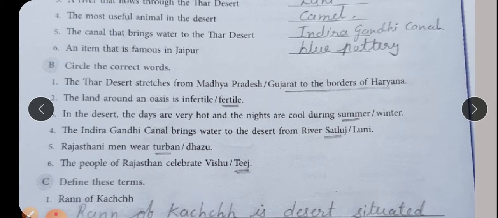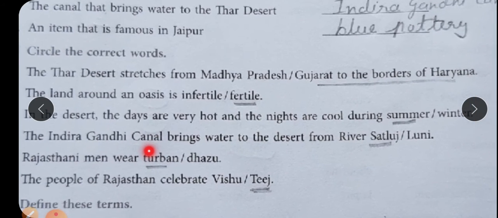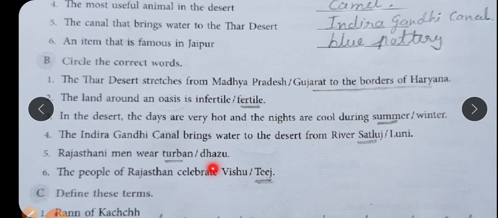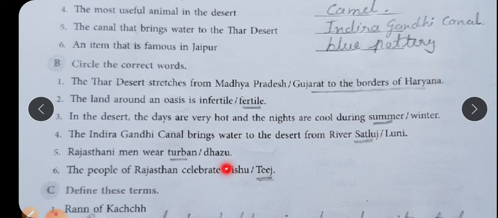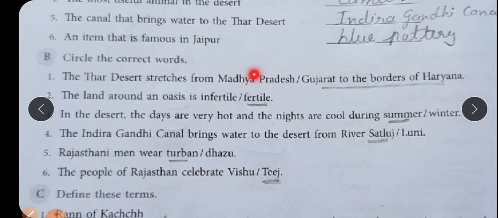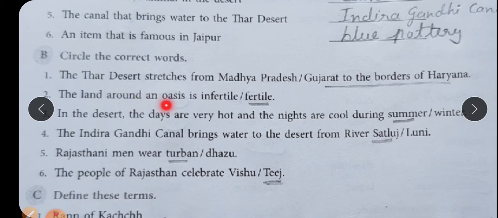Circle the correct word. The Thar Desert stretches from Madhya Pradesh, Gujarat to the border of Haryana. Underline Gujarat to the border of Haryana. Madhya Pradesh is the wrong answer. The land around an oasis is infertile or fertile?